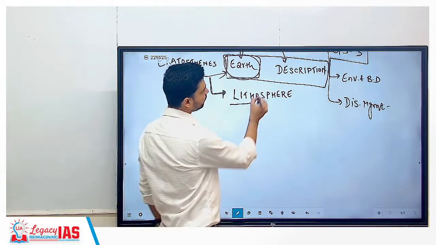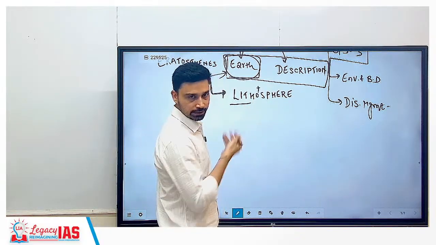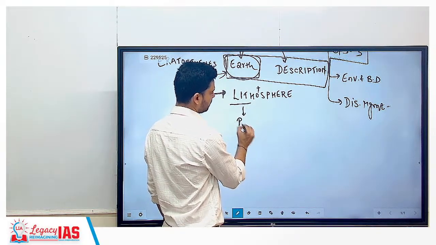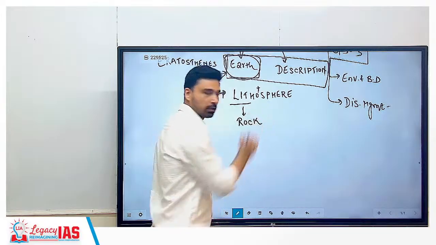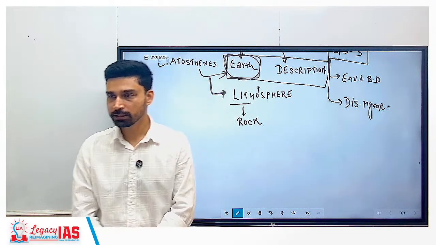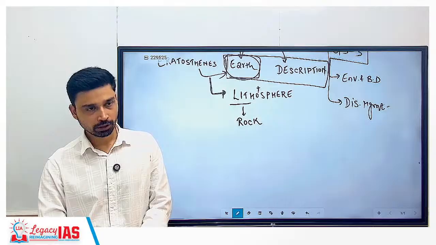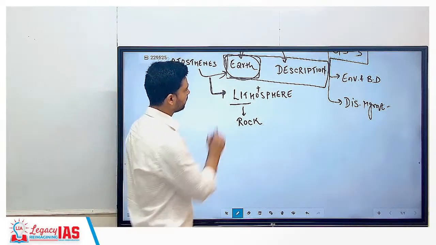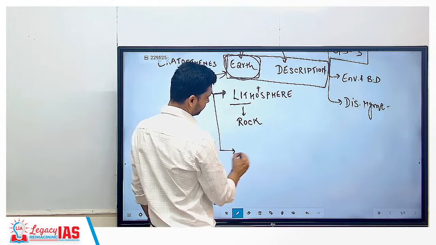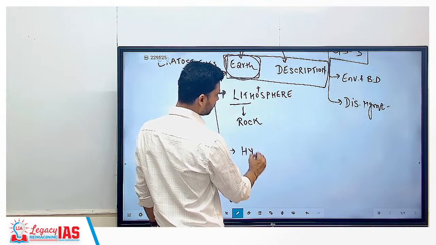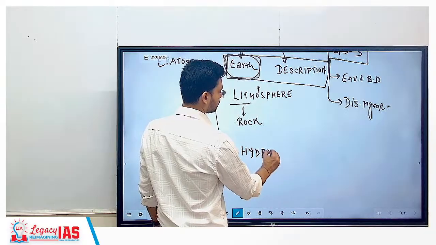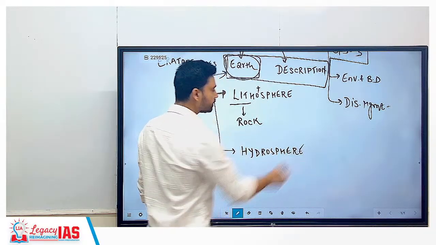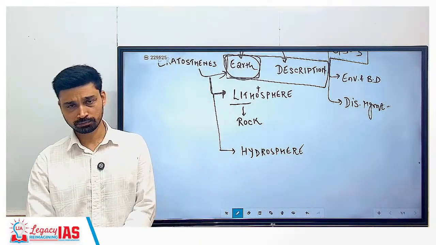Why lithosphere? Again, everything you can break down. Litho means rock. So that part of earth sphere which is made up of solid rock, that is what we call lithosphere. So that is the first part. The second part we have is what else? The largest part on the earth, that is covered under water. How much percentage of earth's area is under ocean?